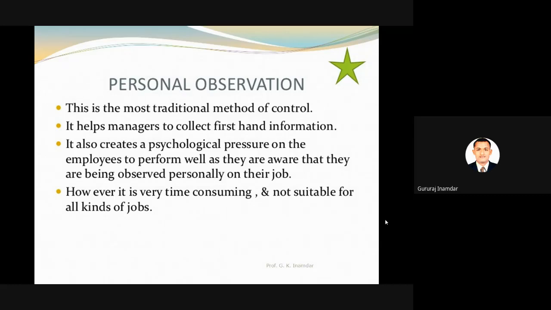If certain jobs or production are limited, sometimes this is possible. But personal observation is very important. As managers in industry, we have to observe personally each and every point. Definitely the output of work will become effective.